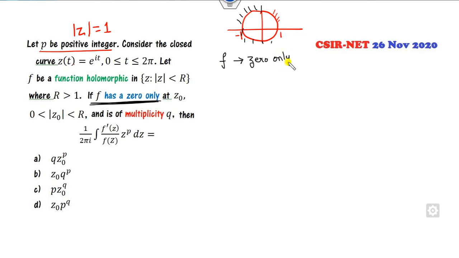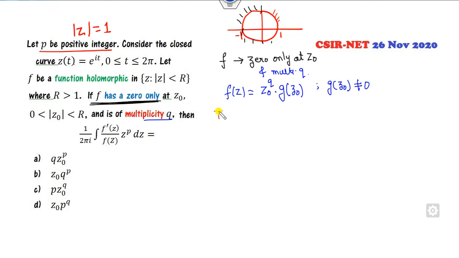Only at z0, and the multiplicity is my q. What is the meaning of that? A function will be z minus z0 raised to power q times g of z, where g of z0 is non-zero. Fine. Then okay, very simple.